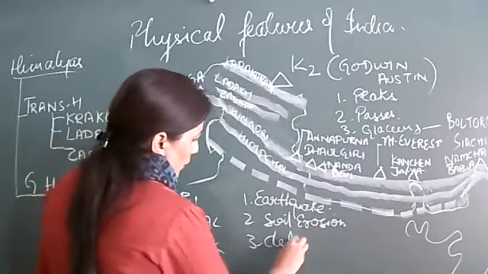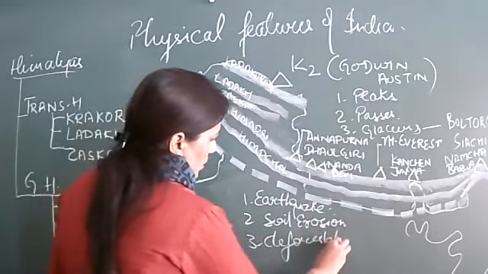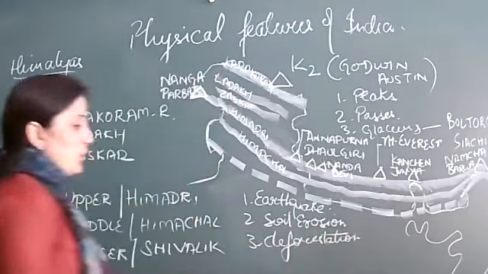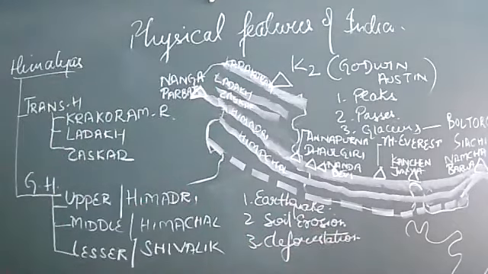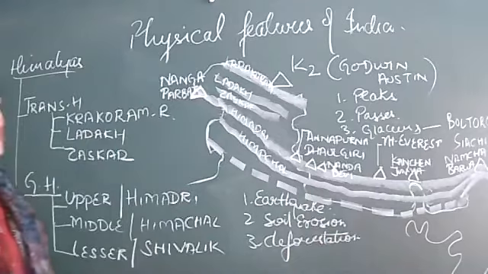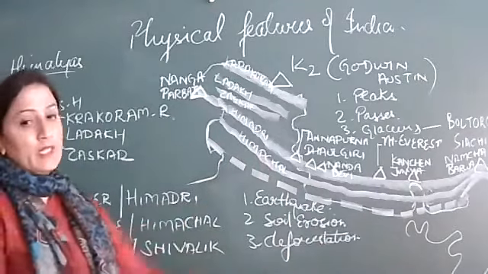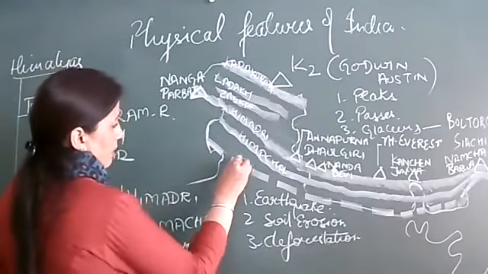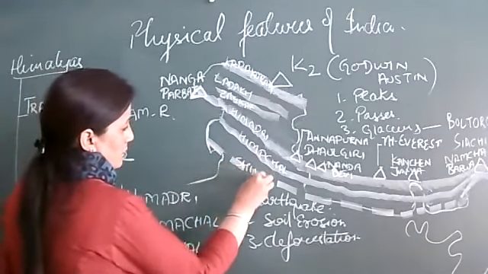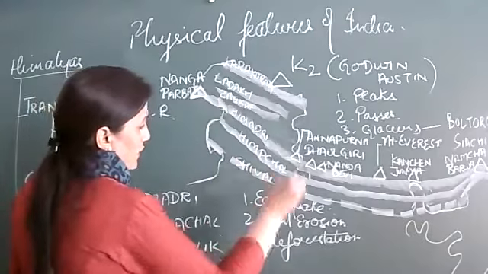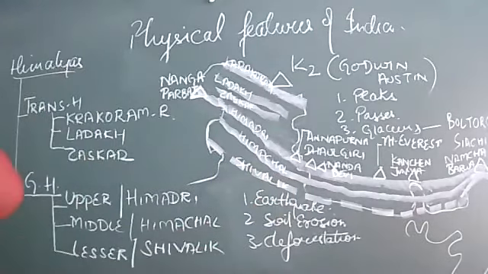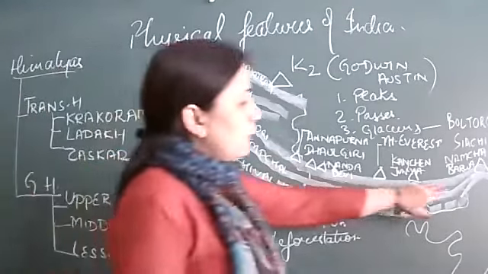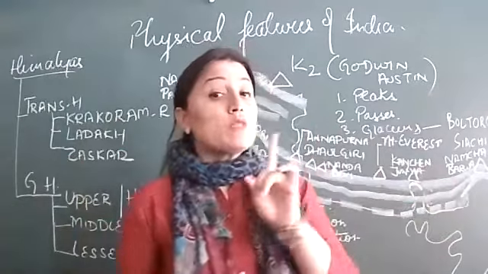All these three problems are associated with each other. Soil erosion, earthquake, deforestation. These are three major problems this Shivalik range suffers. That's why not suitable for living. All the three ranges ultimately meet with each other near Bhutan, and then they form a single range and